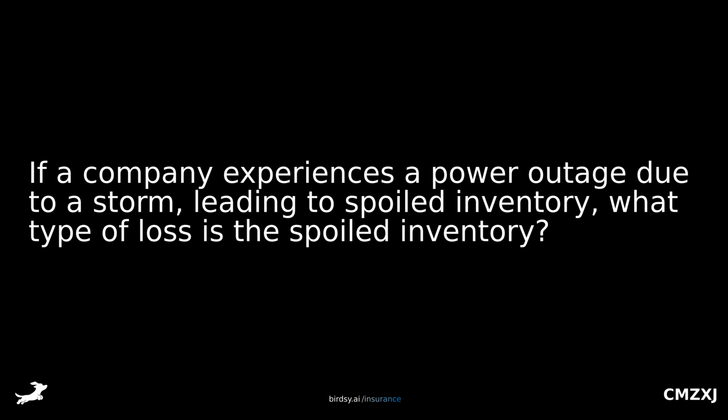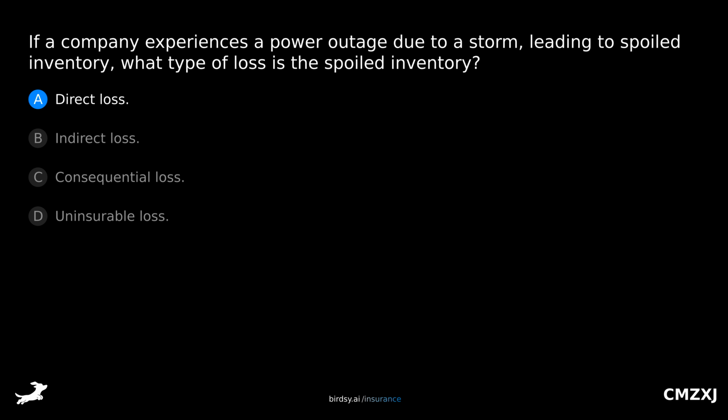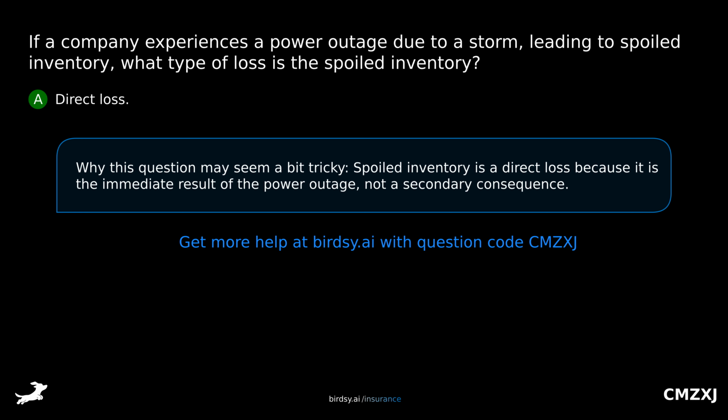If a company experiences a power outage due to a storm leading to spoiled inventory, what type of loss is the spoiled inventory? Is it A, direct loss? B, indirect loss? C, consequential loss? Or D, uninsurable loss? The answer is A, direct loss. Why this question may seem a bit tricky: spoiled inventory is a direct loss because it is the immediate result of the power outage, not a secondary consequence.